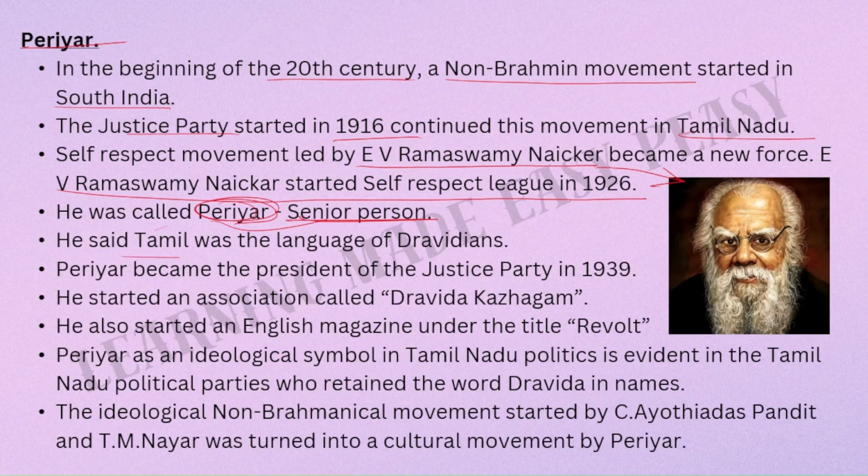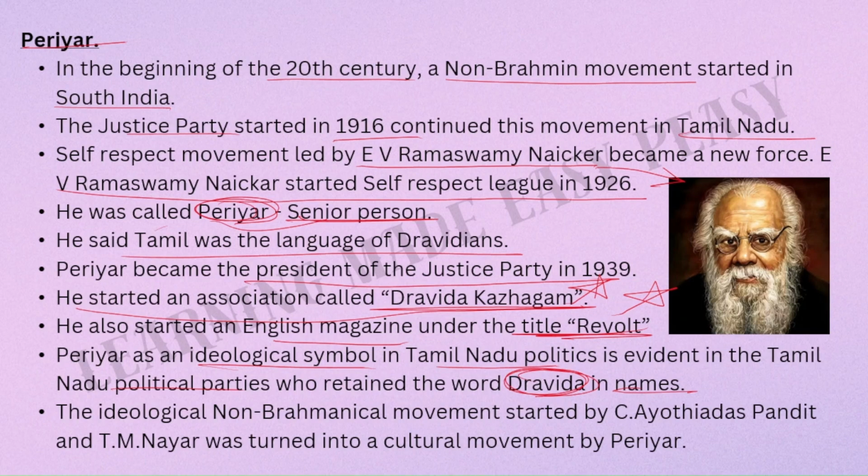He said Tamil was the language of Dravidians. Periyar became the president of the Justice Party in 1939. He started an association called Dravida Kazhagam. This is very important. He also started an English magazine under the title Revolt. This is also important. Periyar as an ideological symbol in Tamil Nadu politics is evident in the Tamil Nadu political parties who retained the word Dravida in their names.